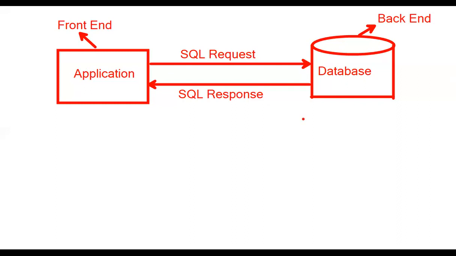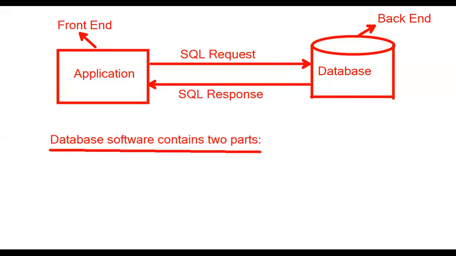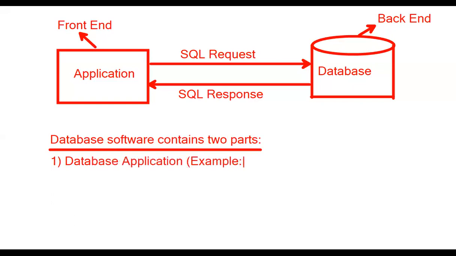Now, whenever we install database software, two parts are installed. Database software contains two parts. The first part is the database application, for example SQL prompt.